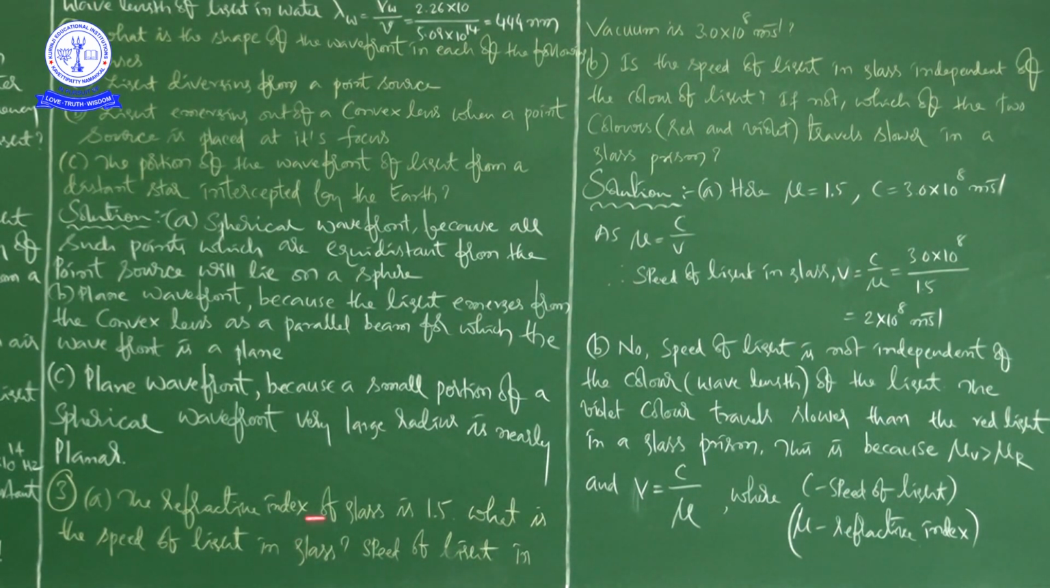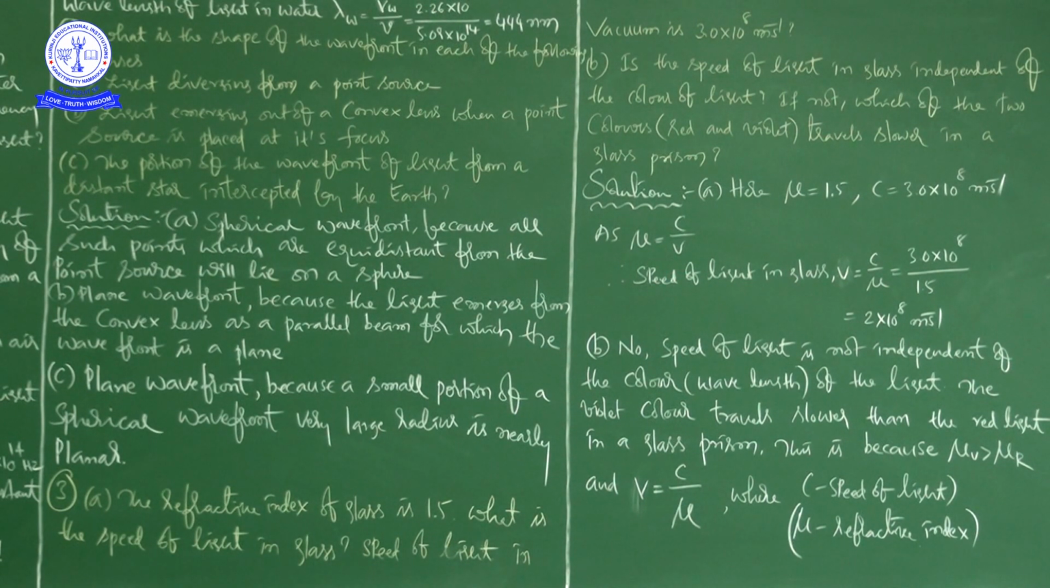In case of A, they have given the refractive index of glass as 1.5, and we need the speed of light in glass. You know this formula, mu is equal to C by V, that is, speed of light in vacuum divided by speed of light in the medium. It is the absolute refractive index, right?